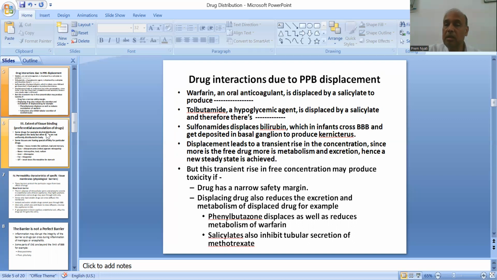The problem is greater if the displacing drug also reduces the elimination and metabolism of the displaced drug, for example, phenylbutazone, which displaces as well as reduces metabolism of warfarin. Salicylates also inhibit tubular secretion of methotrexate. So in that case, the drug can create the clinical problem of toxicity.